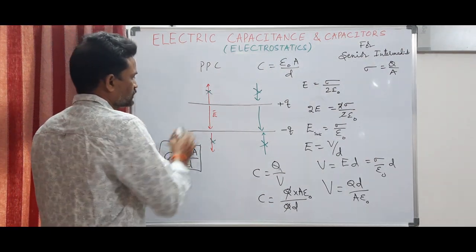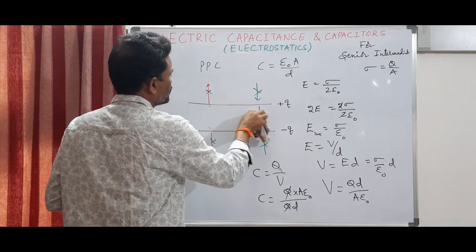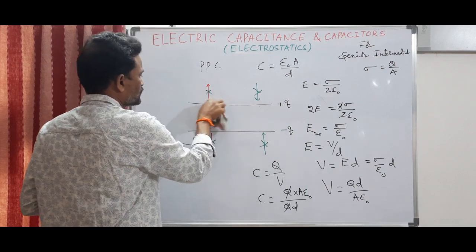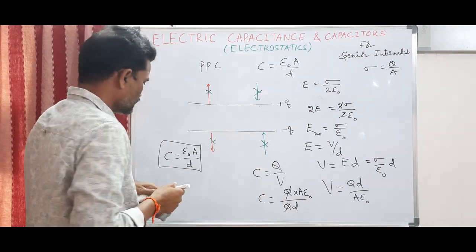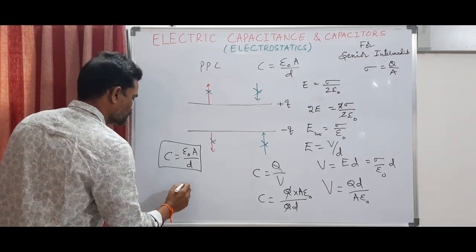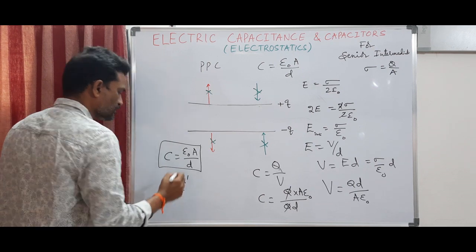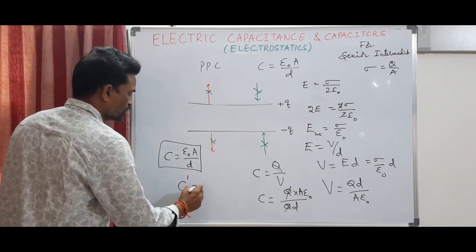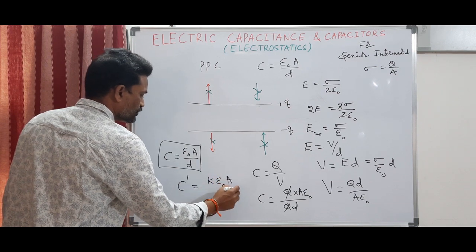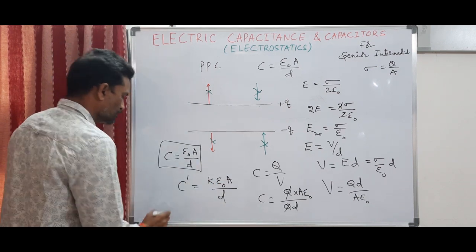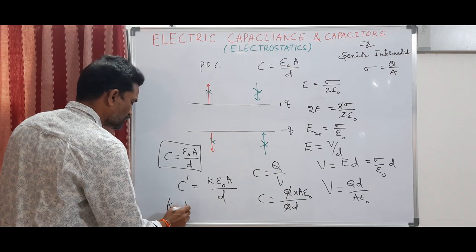Now suppose this is filled with some dielectric. If it is filled with dielectric, the capacitance increases. How much? The new capacitance will be K epsilon 0 times A by D. Here K is called the dielectric constant.